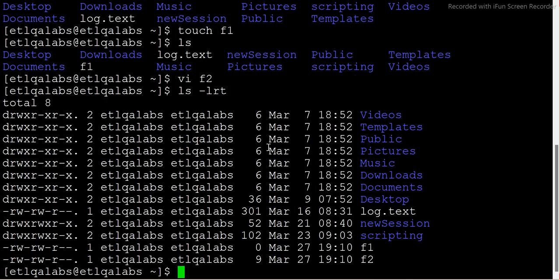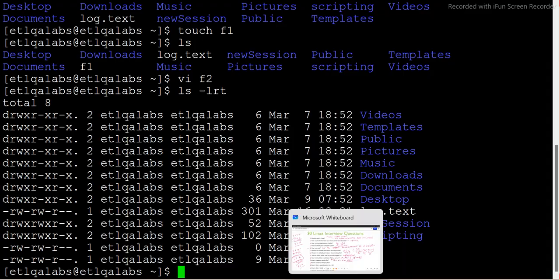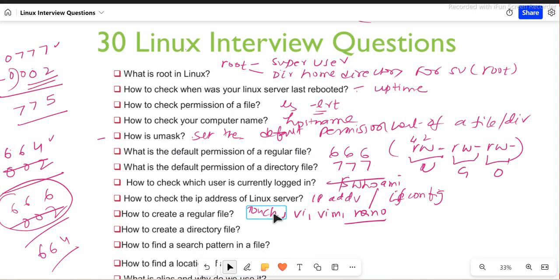If I show you, this file is also created, guys, but this one has some data, F2. So I showed you two ways. One is the touch command, which will only create an empty file. With the vi editor, vim editor, or nano editor, you can go and put some content in the regular file.